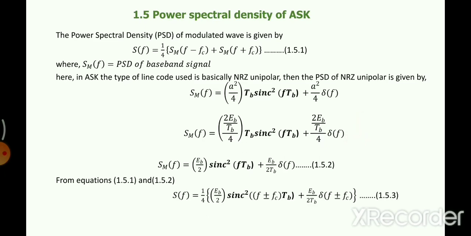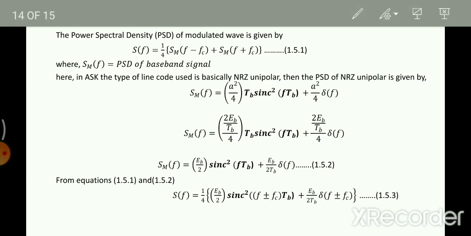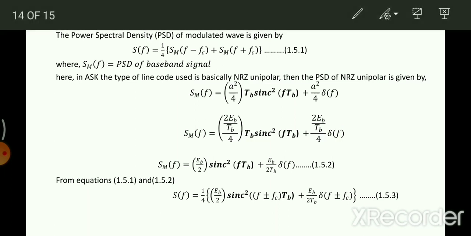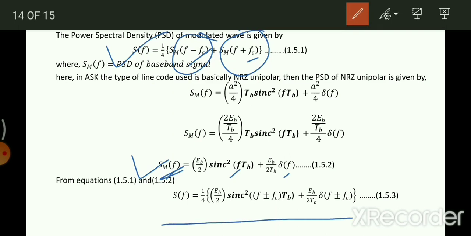So using this equation here and this equation, I'll put the value here plus here. This is S_M(f), f minus fc and f plus fc. So wherever f is there, put f minus fc and f plus fc. This is the final equation we will get. So this is the power spectral density.